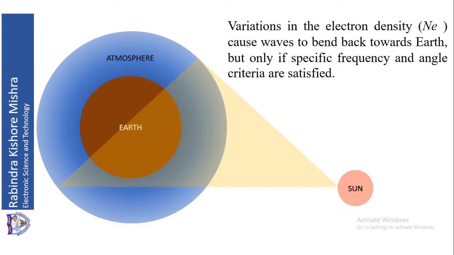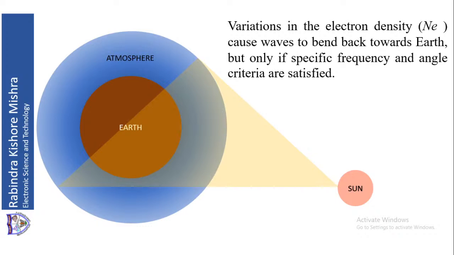So variation of electron density causes the wave to bend towards the earth. If we are sending a wave from earth in the upward direction to the sky or free space, it will bend back under certain conditions. We will see later.